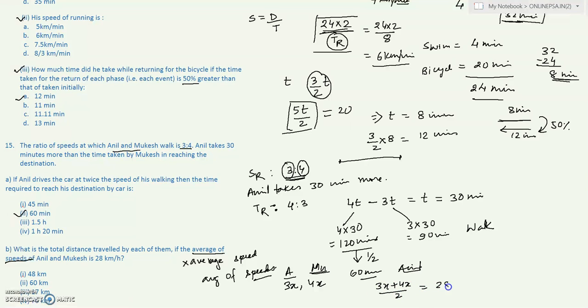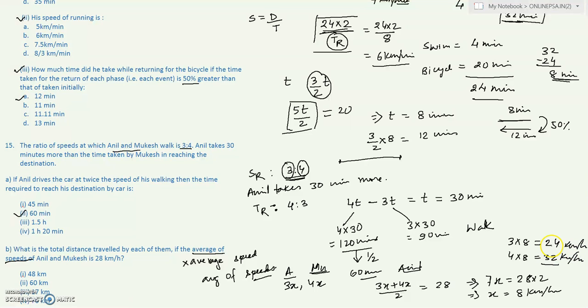And this is given as 28. So you can find out 7x is equal to 28 multiplied by 2, which will give you x as 8 kilometer per hour. Correct? Which also means the speed of Anil will be 3 into 8, 24, and 4 into 8, 32 kilometer per hour.